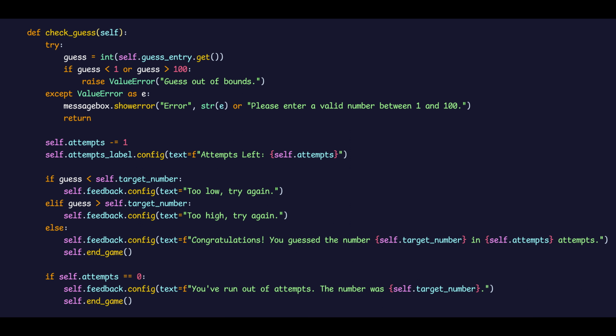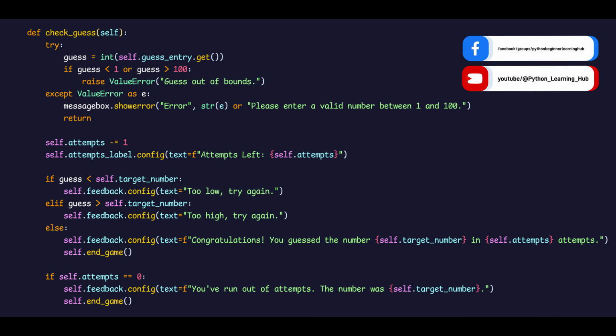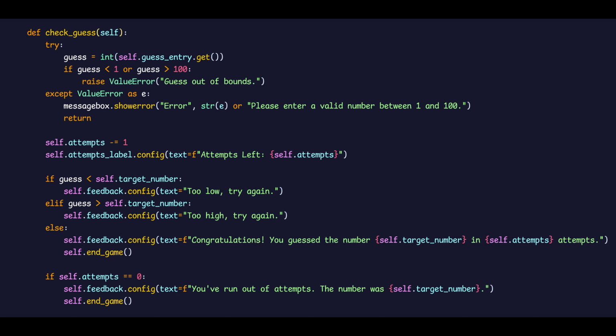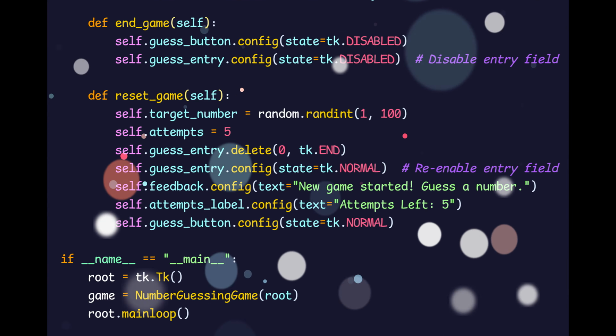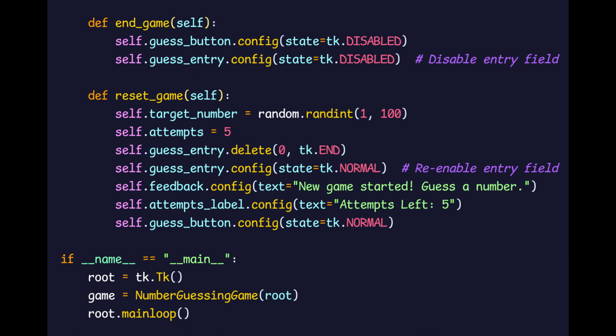Our game, empathetic in its feedback, guides the player through a roller coaster of emotions, from the anticipation of guessing to the exhilaration of victory. And when the game concludes, whether in triumph or in learning, the reset game function stands ready, offering a new dawn, a new challenge, inviting the player to once again test their wit against the machine.